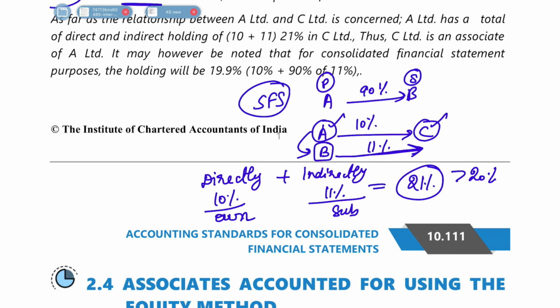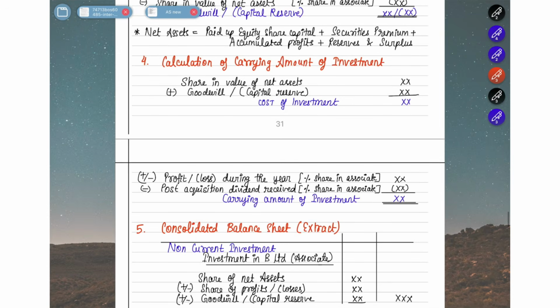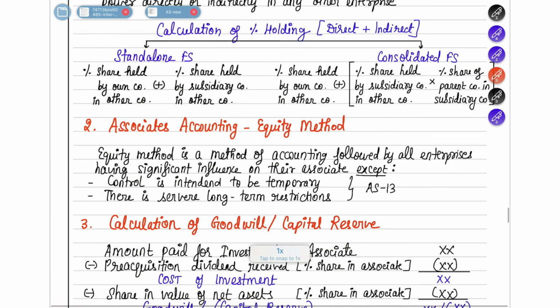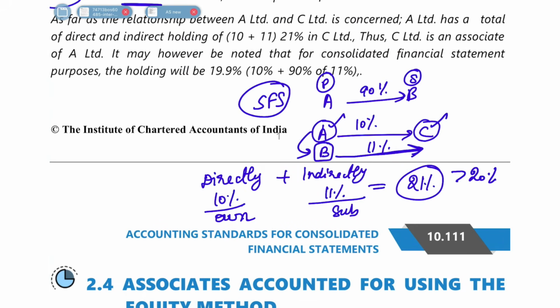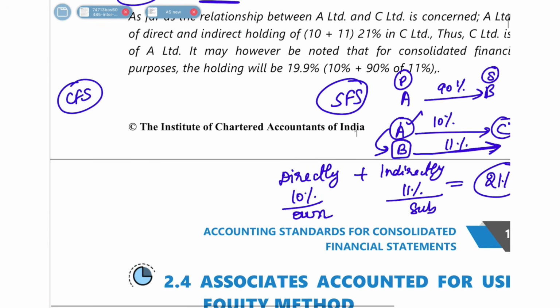This is in the case of standalone financial statements. Okay, you remember I told you here. In standalone financial statements, you do own company plus subsidiary company share. But when it comes to consolidated financial statements, what you have to do is take the own company share, plus the share of subsidiary company multiplied by the share of parent company in the subsidiary company. So this is in SFS. If now they tell you to find out CFS, you have to take the own share, which means directly how much A Limited is holding in C Limited, it is 10%.